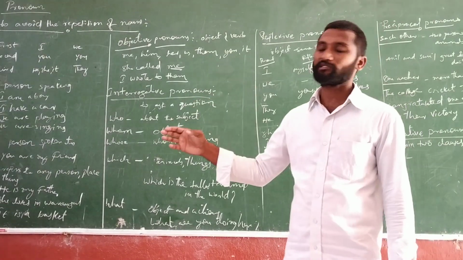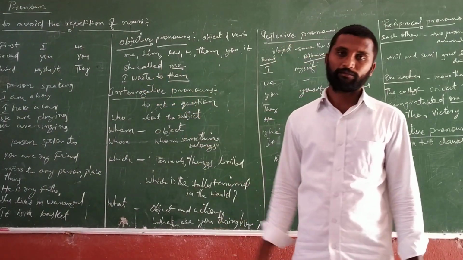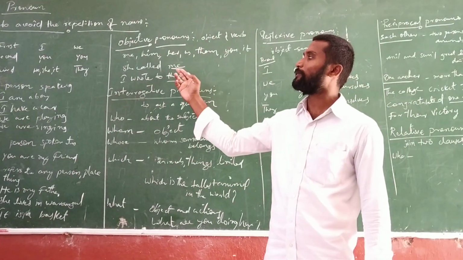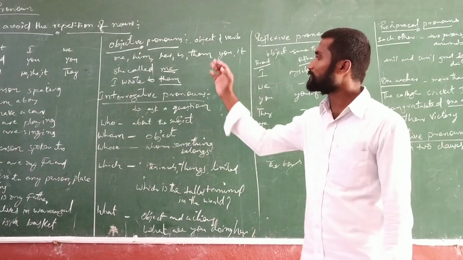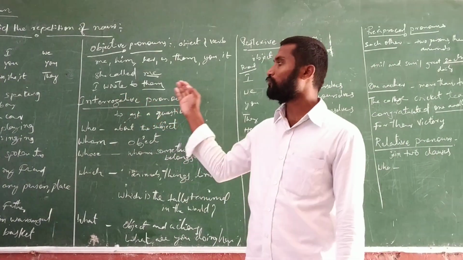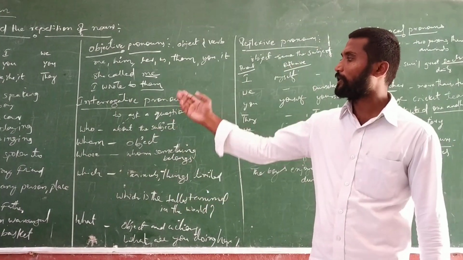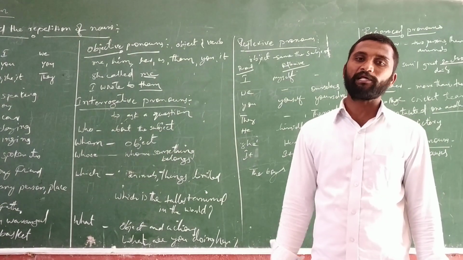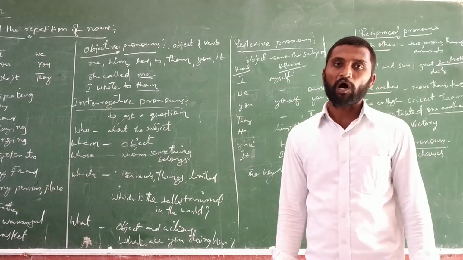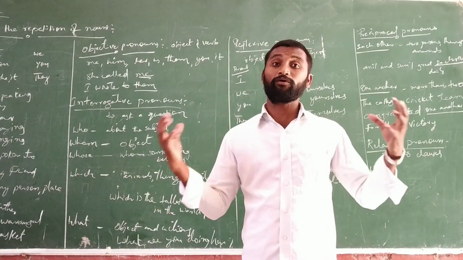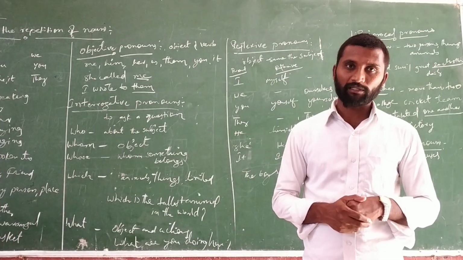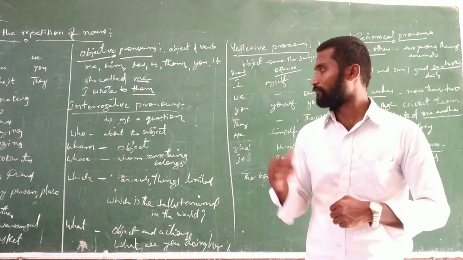For example, she called me. So me is present in the place of the object as an object of a verb. And I wrote to them. So here also them is present in the place of the object as an object of a verb. So all objective pronouns are present in the place of the object.